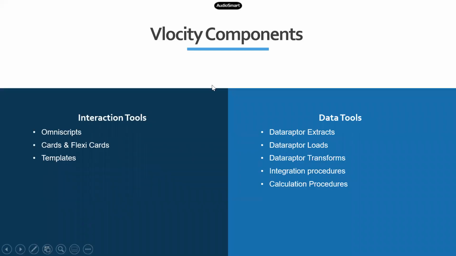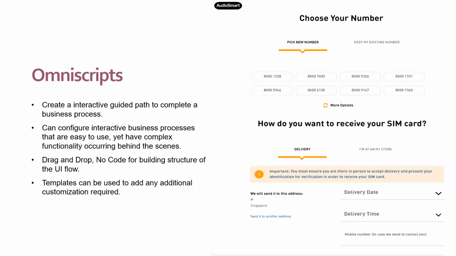So Velocity has categorized them into two different sets of components: interaction tools and data tools. Interaction tools are the ones which are related to UI, and data tools are the ones which execute in the backend. Right? Let's just quickly cover what these things are and how they are going to work, on a rough basis. Right? First, let's look at OmniScripts. So OmniScript, the name itself says that Omni in the sense of guided flow, right? So you are creating a guided flow script.